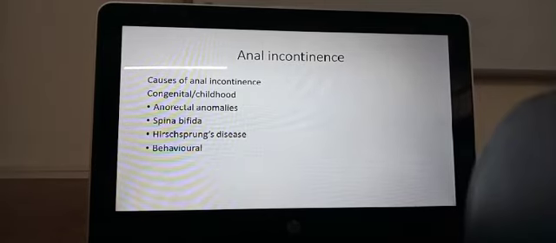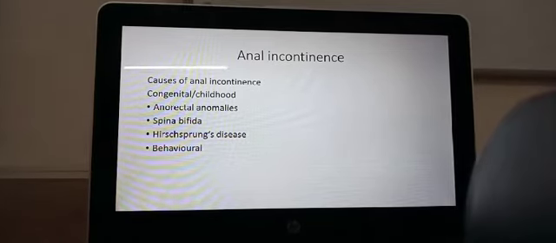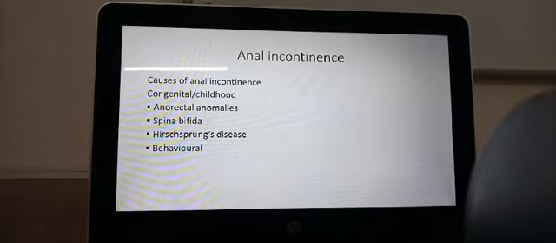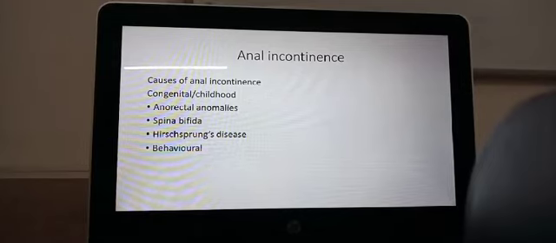Next is anal incontinence. That is, the person does not have control over the bowel movements. The stools will come out without the person's control. Okay, the causes of anal incontinence are many. Some are congenital, in childhood. They can happen because of anorectal abnormalities, like we saw the imperforate anus, or we can see the